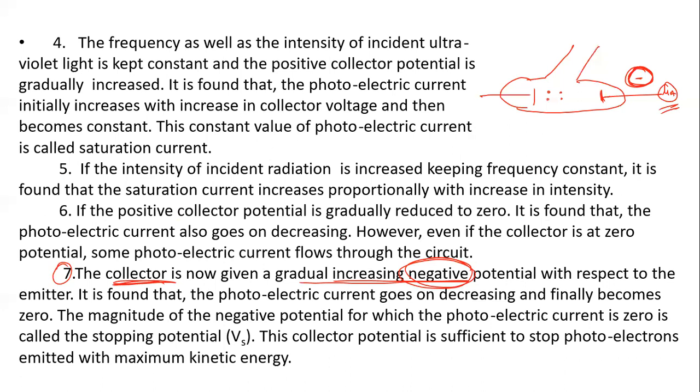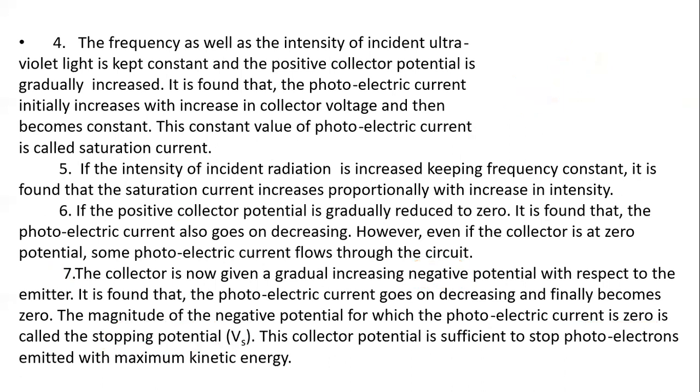At one negative potential of this collector, the photoelectric current is zero, and that is called the stopping potential. Stopping potential means at one negative potential of the collector plate, the photoelectric current becomes zero, and that negative potential is called the stopping potential. In a previous examination, the question was asked, what is stopping potential? So you have to remember the definition: it is the negative potential for which photoelectric current is zero.